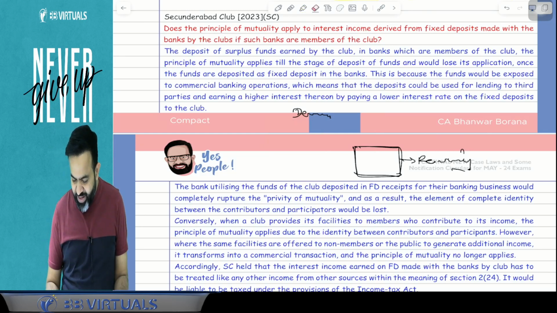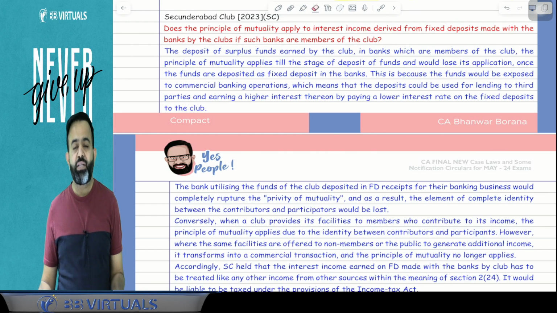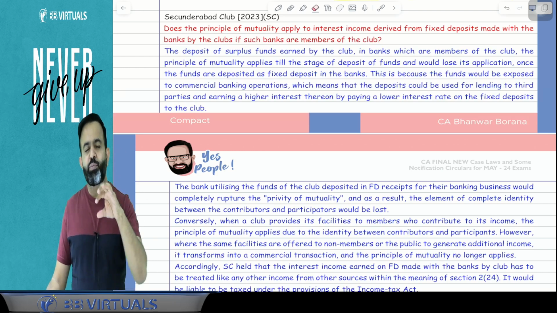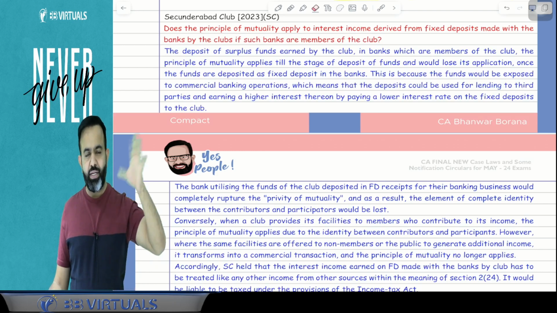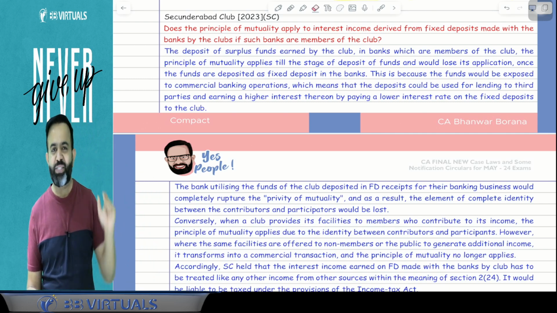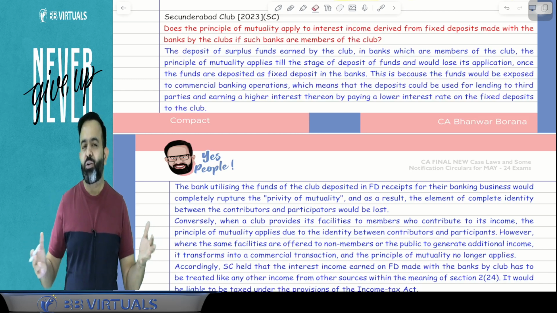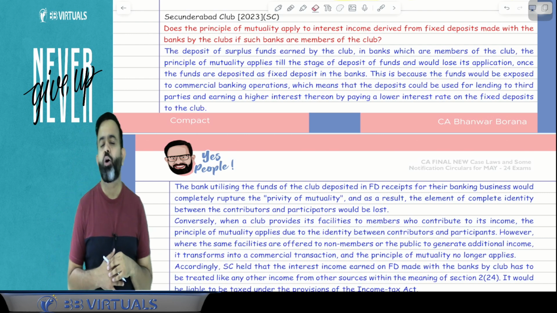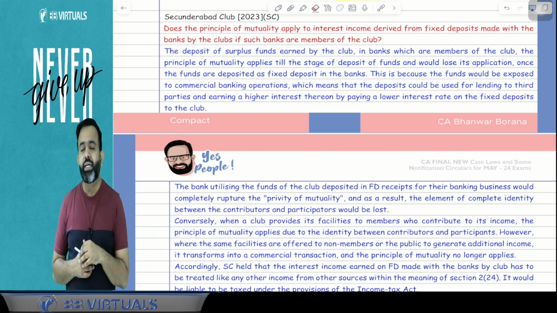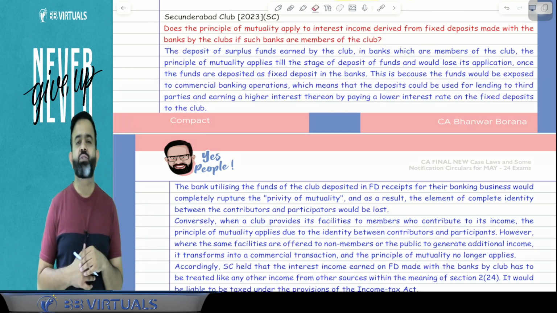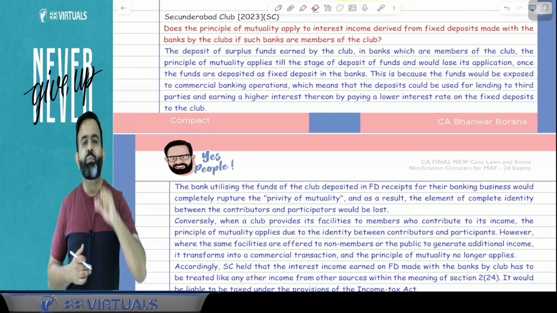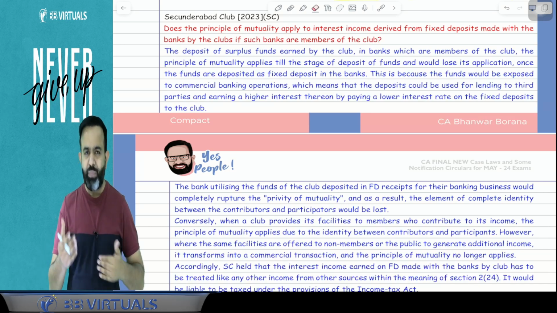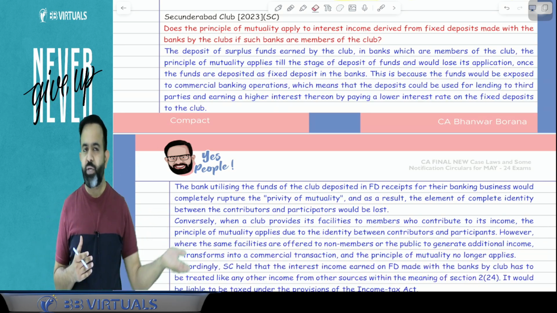Now guys, what happened? You know there is one concept called mutuality. Mutuality in India applies to all clubs, meaning sports clubs and all, not discos. Club means sports clubs as well as any NGO and all. So guys, in the case of clubs as well as housing cooperative societies in India, they always work on one principle called mutuality. The mutuality principle says that you cannot do business with yourself. Means to do business or to earn income, there should be a separate person.